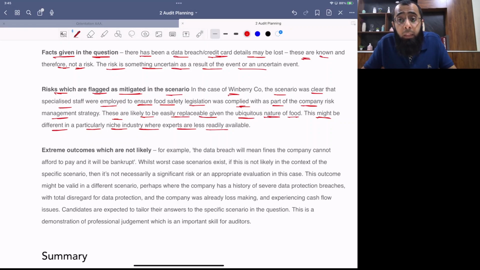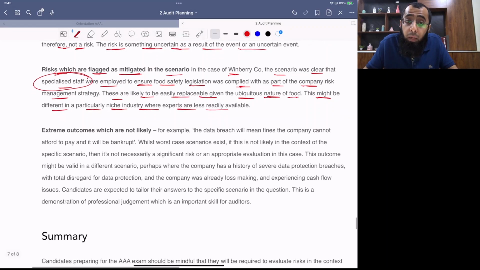But if you would be writing a risk for breaches of food safety regulation, which was already covered in the scenario, because the question has clearly stated that the company has the specialist staff, it would be referring to a scenario which is already mitigated, which is already covered. So if anything is already covered, you shouldn't be referring to that risk. So you should replace it, write something else like perishable inventory items may go obsolete and as a result the company may face losses. Something different. But if you're writing a risk which is already mitigated, which is already covered, then you will not get marks.